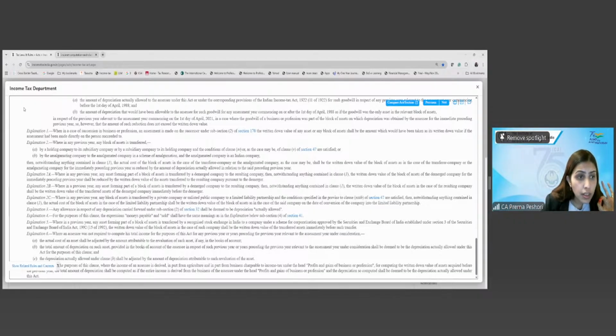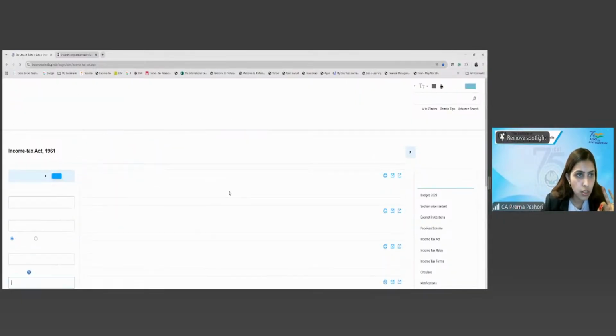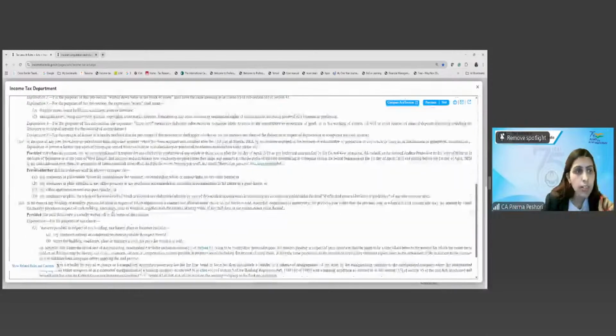So now what we are required to do is go back to 32, which was depreciation. Now what is left under the depreciation is the topic on the additional depreciation. So let us look at it.